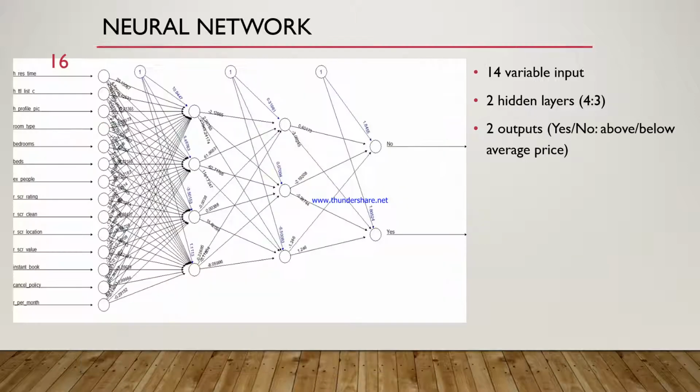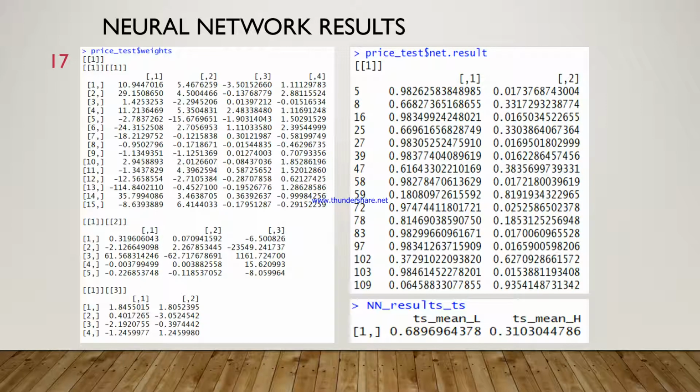Next, we perform a neural network with the same 14 attributes as for multiple linear regression and naive Bayes. Our neural network has 2 hidden layers, which are the second and third, the 2 layers in the middle. It also has 2 outputs, yes and no, for below or above average price. On the left hand side, we can see the weights for each layer of the neural network, and on the right hand side at the top we provide an example output for the top 16 observations.